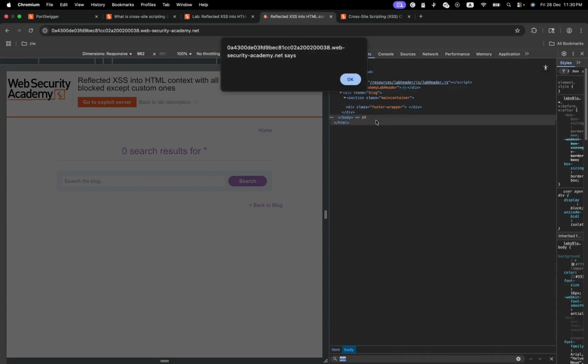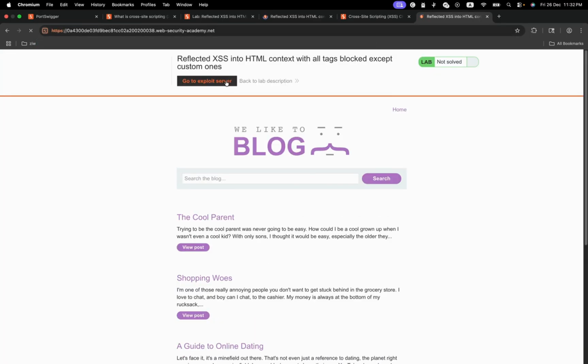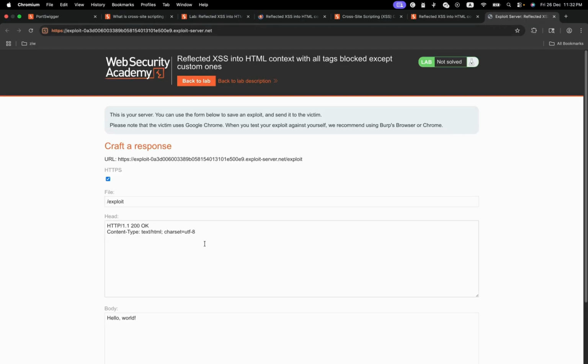I can do XSS. It's not there. Can you see? So guys, let's just copy that link. Yeah, nice. So we're going to go to our exploit server here.